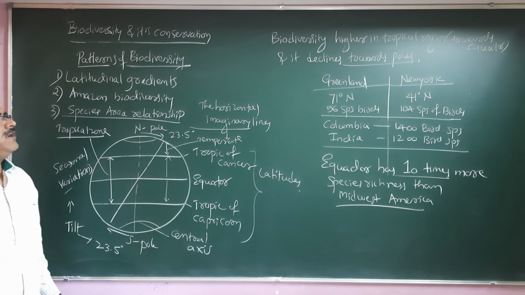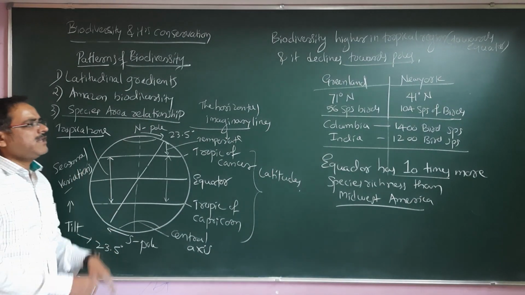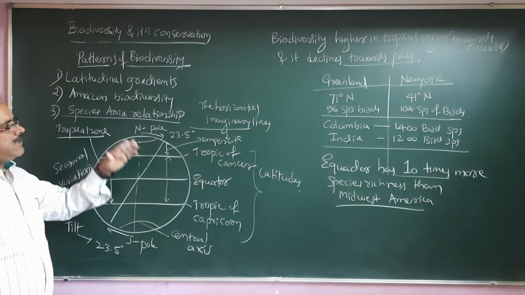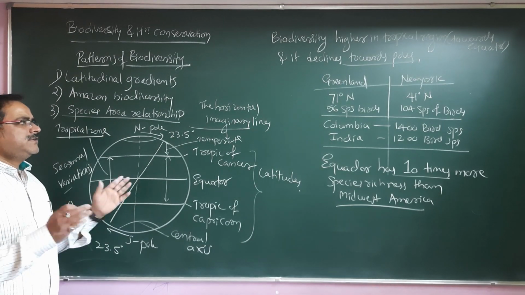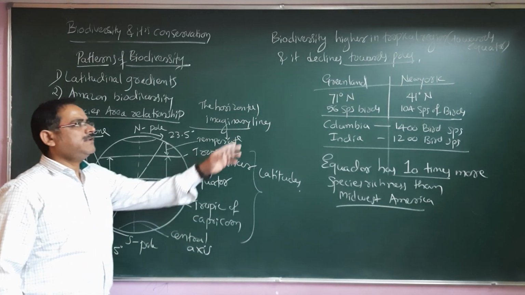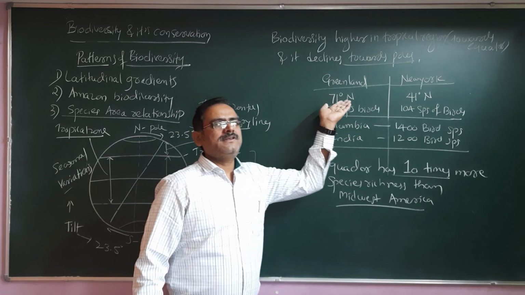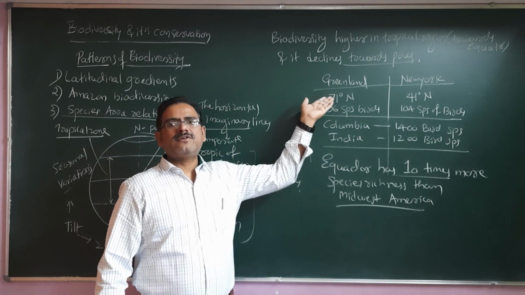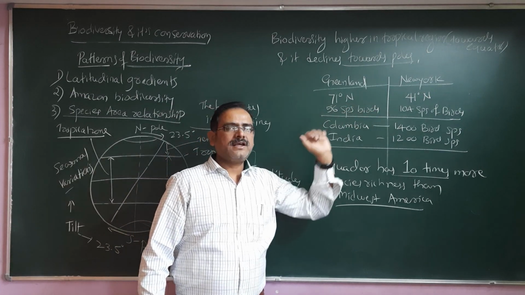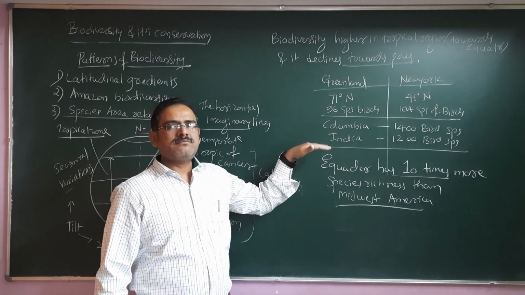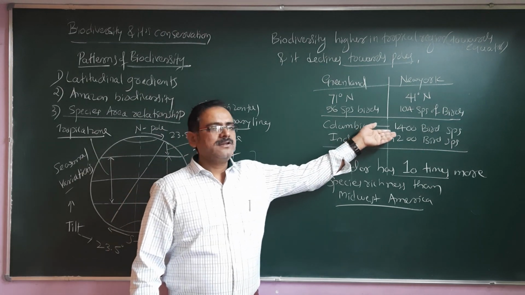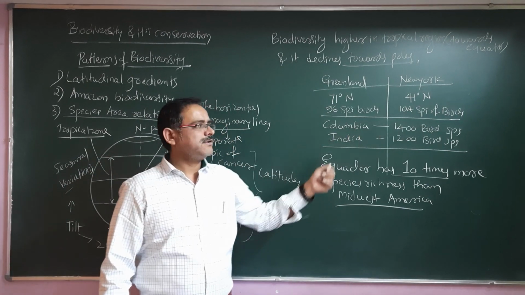At 71 degrees north is the location of Greenland, and 41 degrees north is the location of New York. The number of bird species is 56 and 104 respectively. Means the number of species is lesser in Greenland because it's towards the colder zone. As such, Colombia has more favorable conditions for the survival of birds. 1400 species of birds we can find.